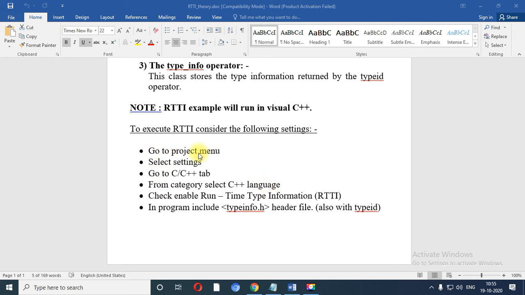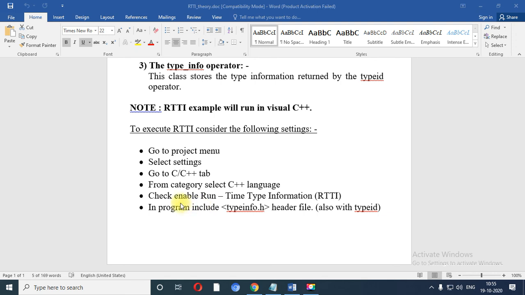First of all, you just need to click on the project menu. Inside the project menu you will find one option, settings. In that, click on the C or C++ tab. In that, you need to select the category C++ language, because our program is developed using C++ language.